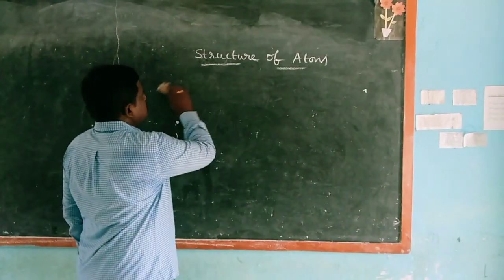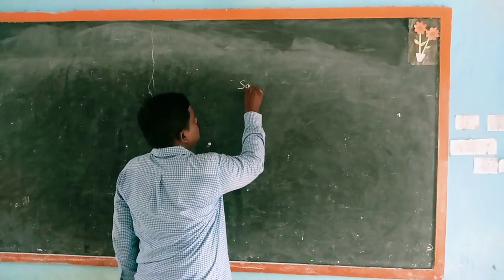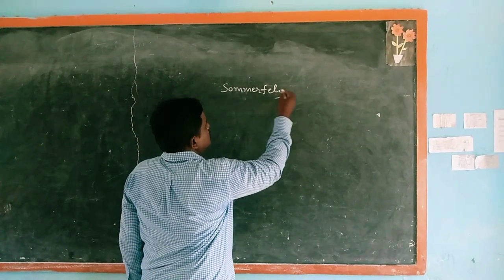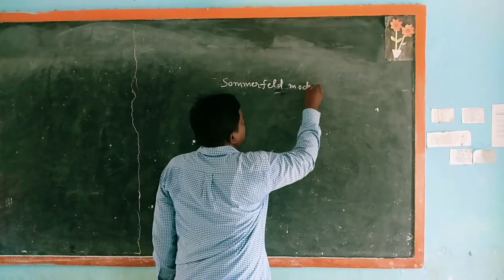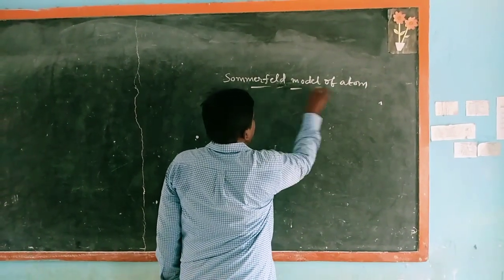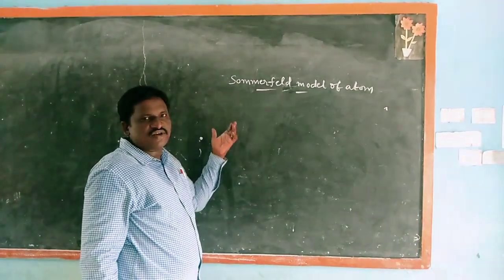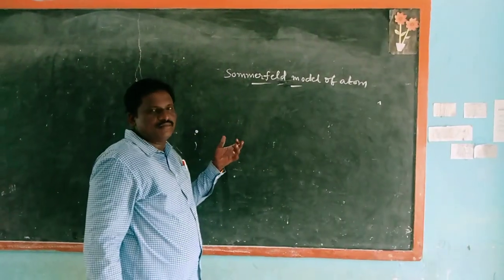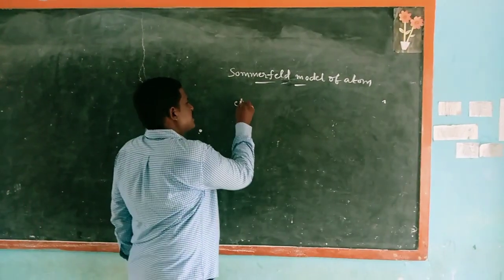Next, the Sommerfeld model of an atom. In an attempt to account for the splitting of line spectra, Sommerfeld modified Bohr's atomic model by adding elliptical orbits.